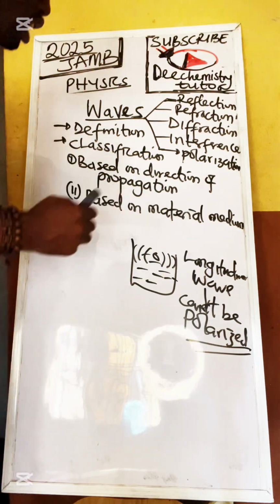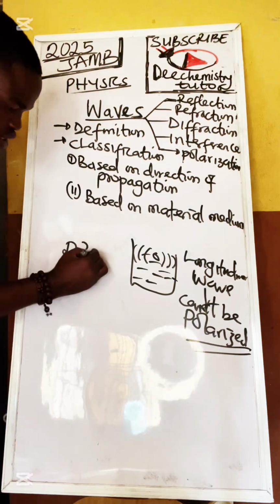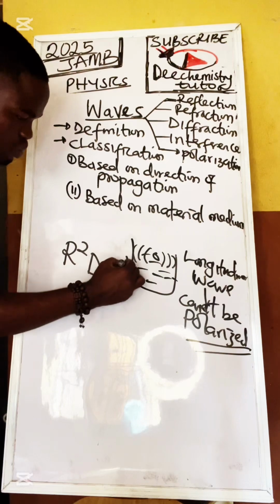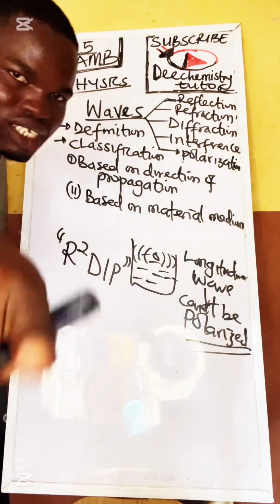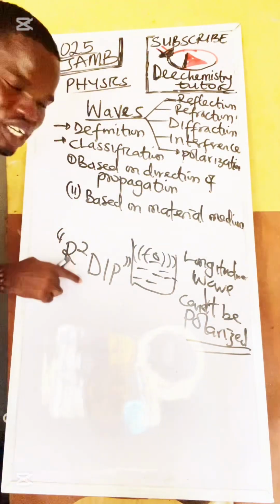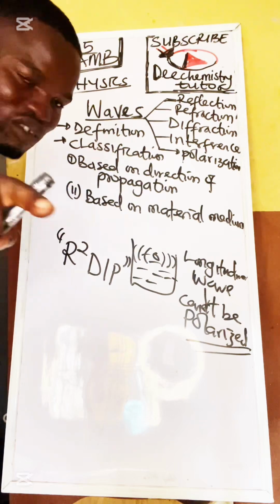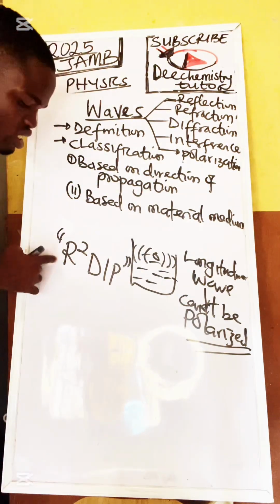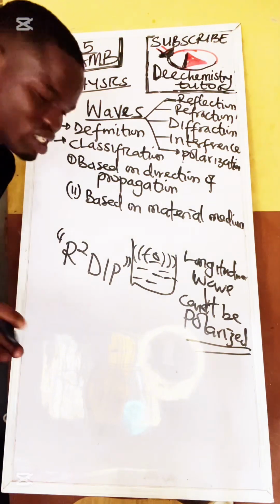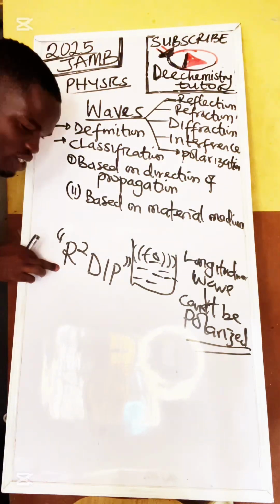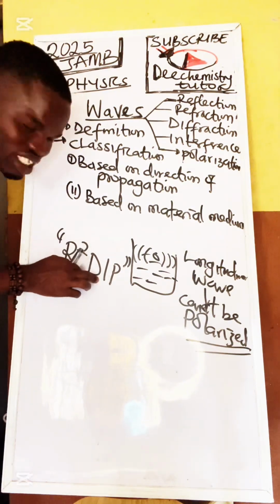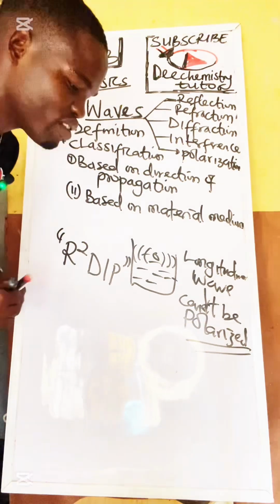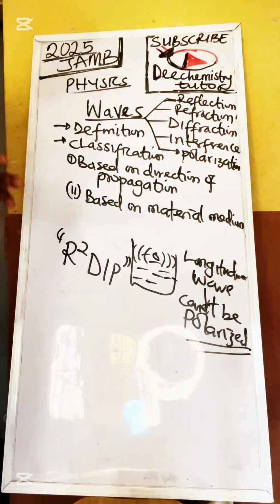So how do I know it? R square deep. I want you to type that in the comment section. Let me see those that have watched it up to this level. Type R square deep in the comment section. I already know what you mean: reflection, refraction, diffraction, interference, and polarization. Those are the 5, right? Now let's continue.